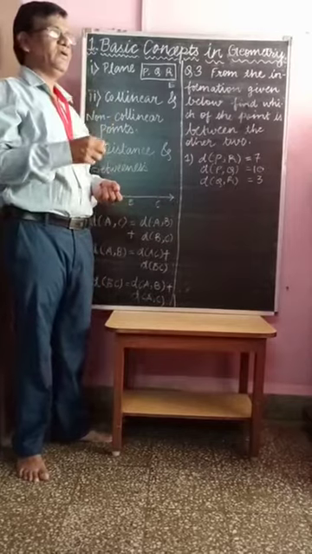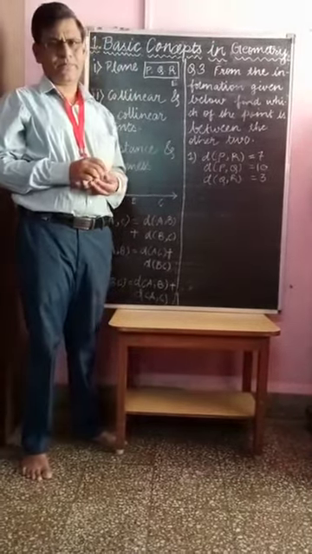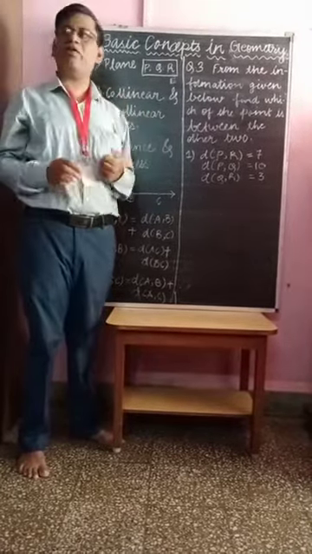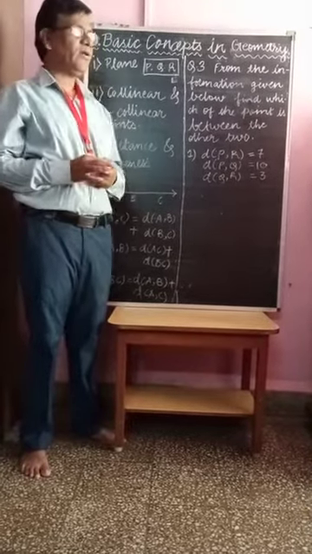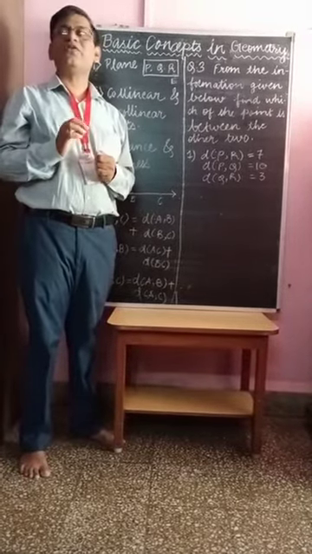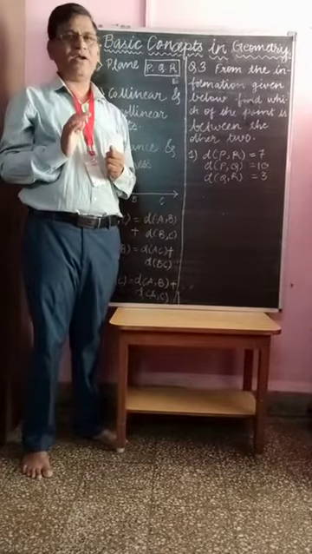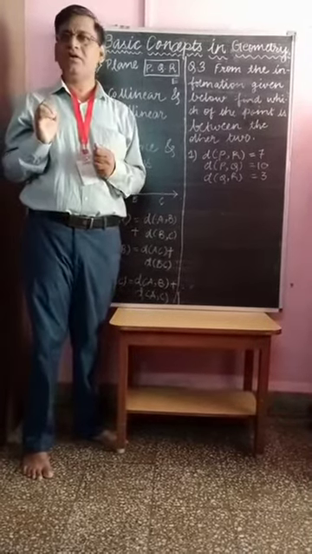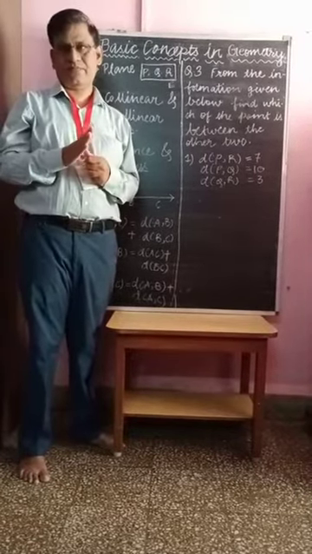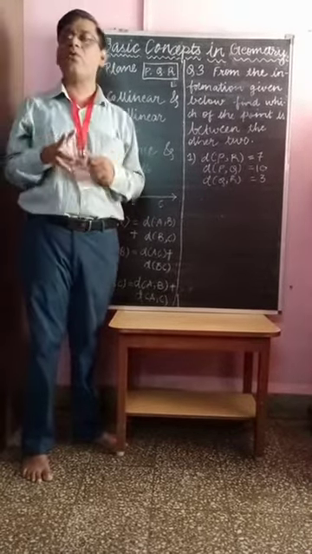Now the second concept is, what are collinear points and what are non-collinear points. A line which passes through 3 points, then those points are called collinear. It means if a line passes through the same points, then those points are called collinear points.